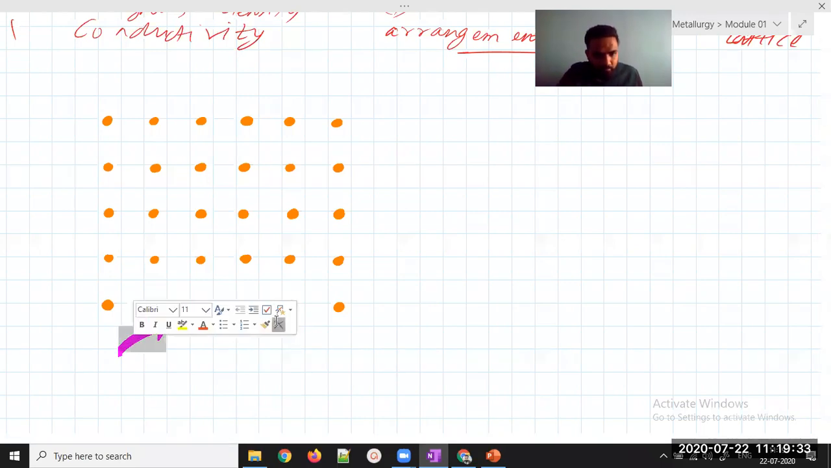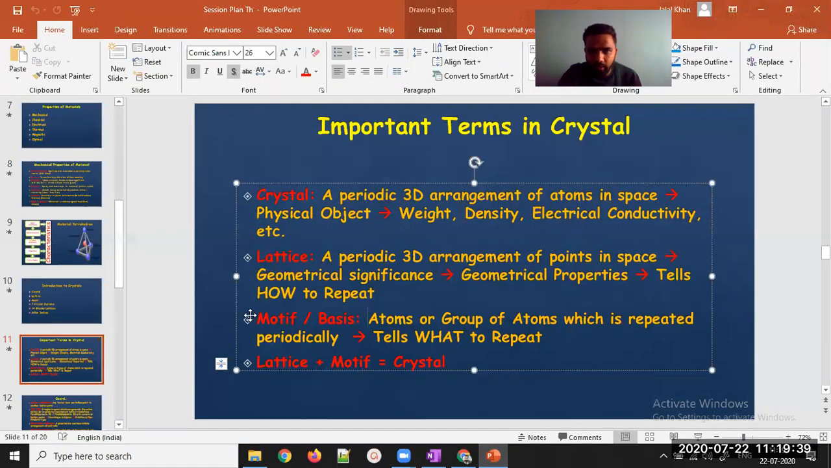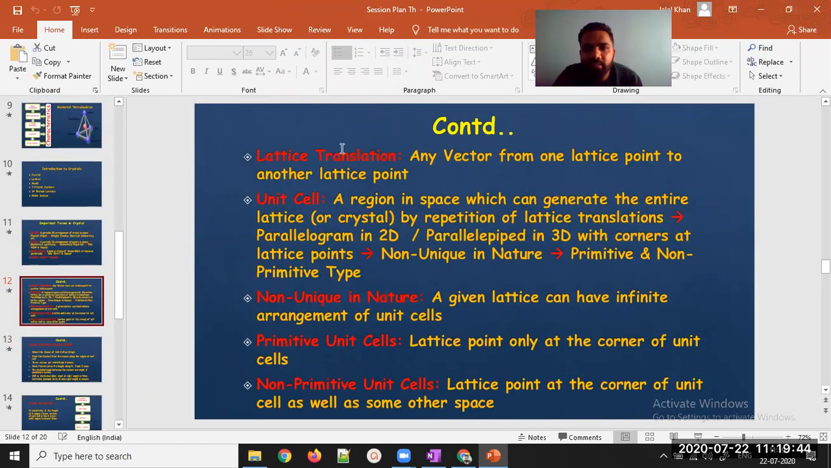Okay. So now we can see this. Now we will go to the next slide. We have already covered these terms. Now we will go to the next slide. What are the terms? You can see lattice translation. The first term that you can see here, I'll just annotate it for you. I'll go term by term. What is the term? Lattice translation.